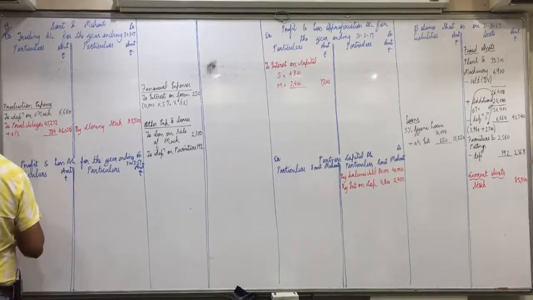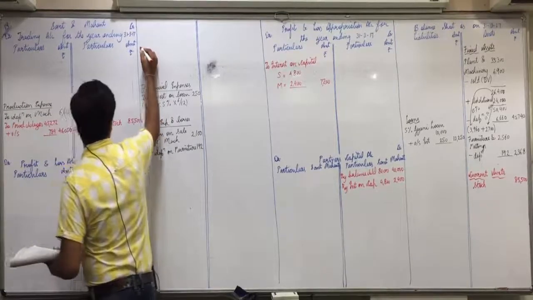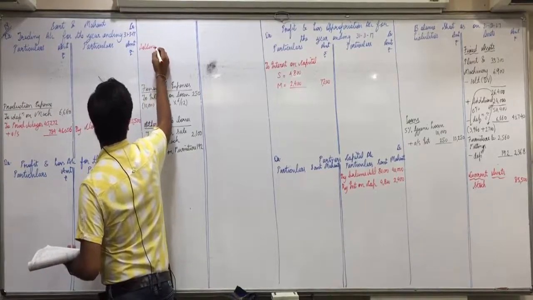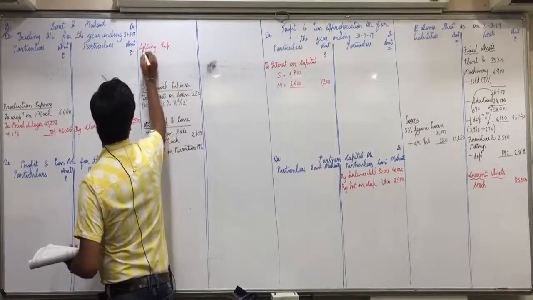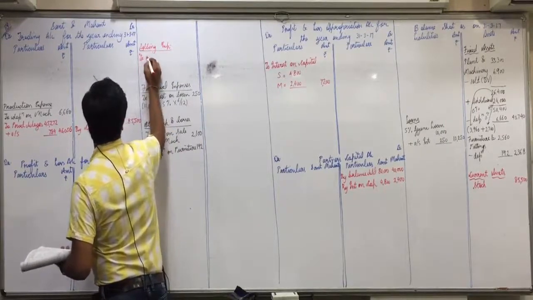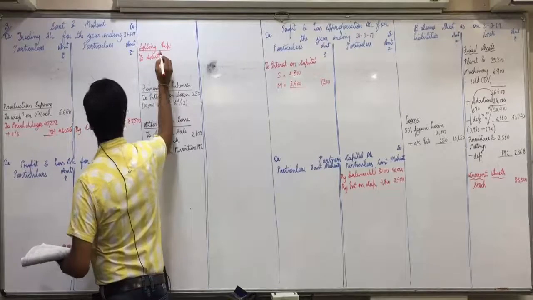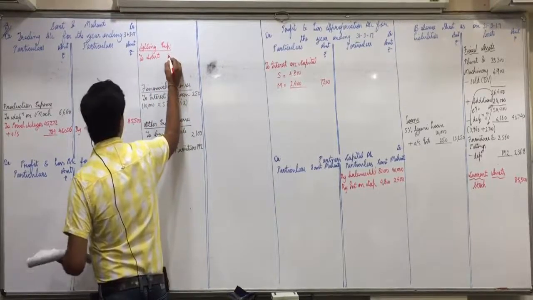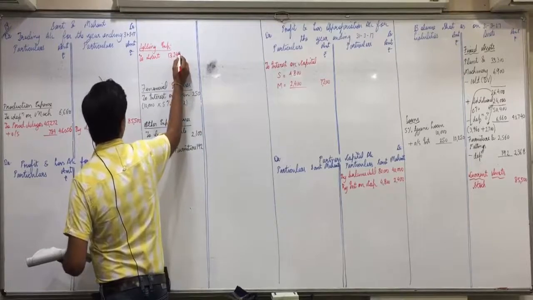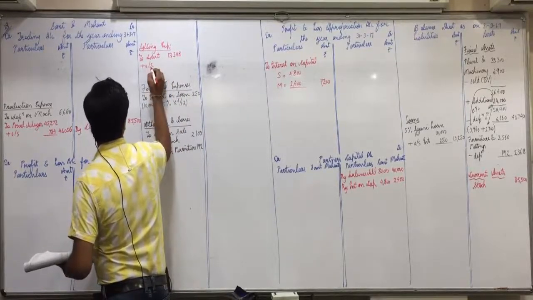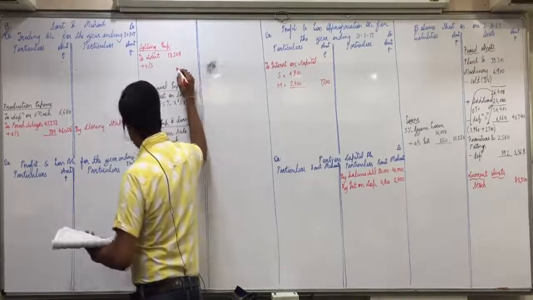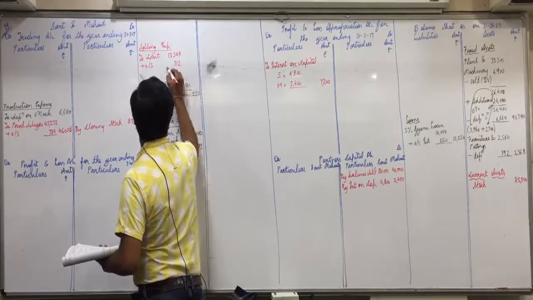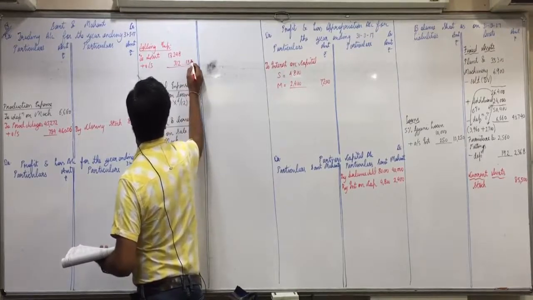Check it everyone. Advertisement will come in selling expense. Please don't talk in between and just check your work. To advertisement in trial balance is 13,248 plus outstanding 312, 13,560.